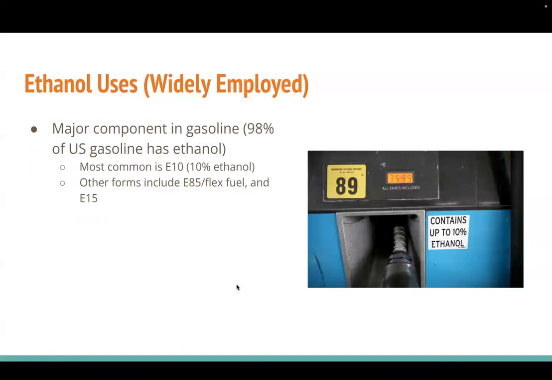All right, ethanol uses. Ethanol is mainly used as a component in gasoline to help power our cars. In fact, 98% of the US gasoline has ethanol in it. The most common source of gas is called E10, where it's 90% gasoline and 10% ethanol. Other forms of gasoline used in cars are E85 and E15, with the numbers meaning the percentage of ethanol used in the gas.